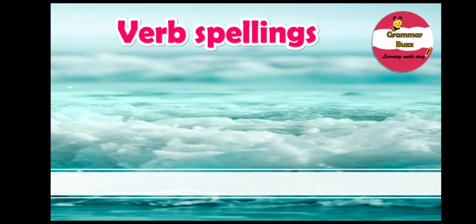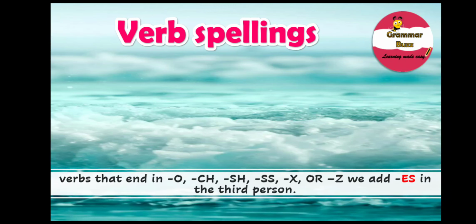For verbs that end in o, ch, sh, ss, x or z, we add es in the third person. Remember, if the base verb used with he, she, it ends in o, ch, ss, sh, x or z, we add es to it in the present tense.